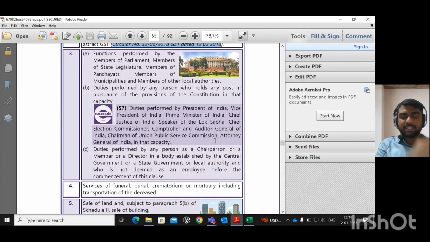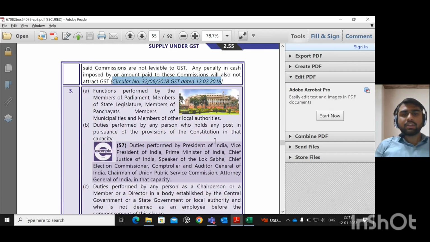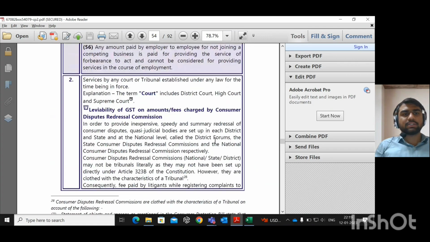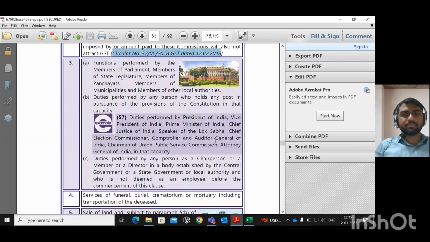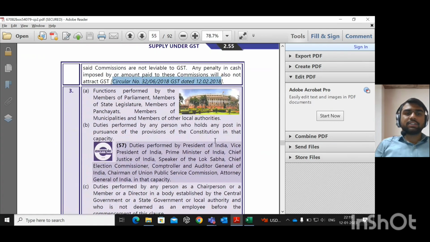Now, what is the first type of service? Services provided by employee to the employer. Second, services provided by courts or tribunals. Services provided by courts or tribunals, and services provided by employee to his employer. Okay, two types. And the third is services provided by certain posts.